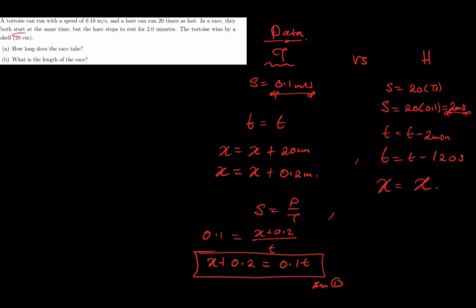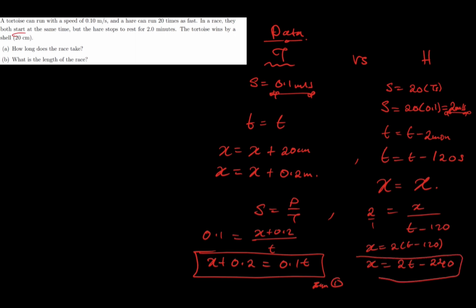I can do the same thing for the hare. The speed on this side is 2, equal to the distance x over the time t minus 120. If I cross multiply, I'll have x being equal to 2 times (t minus 120). Basically, x is equal to 2t minus 240. And that is the second equation. So as you can see, I can use equation 2 to find the time in equation 1.